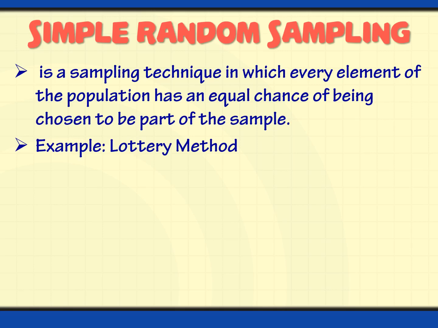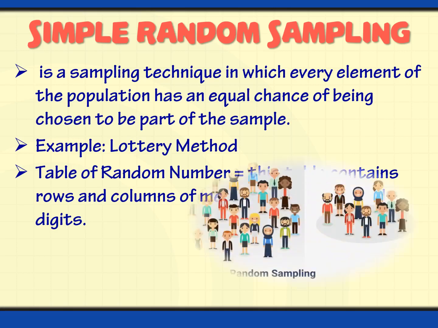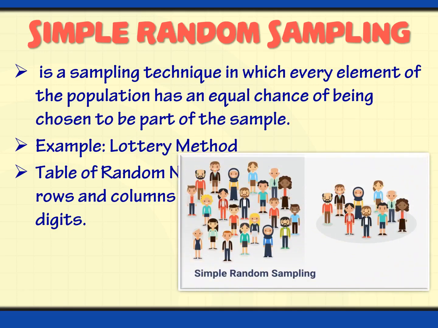Okay, so another method is the table of random numbers. This table contains rows and columns, and there are mechanically generated digits. So instead of putting all the pieces of paper in a bowl, here you already have the table with columns and rows, and then there is a digit. So these are the two methods that we can use to select the sample using simple random sampling.